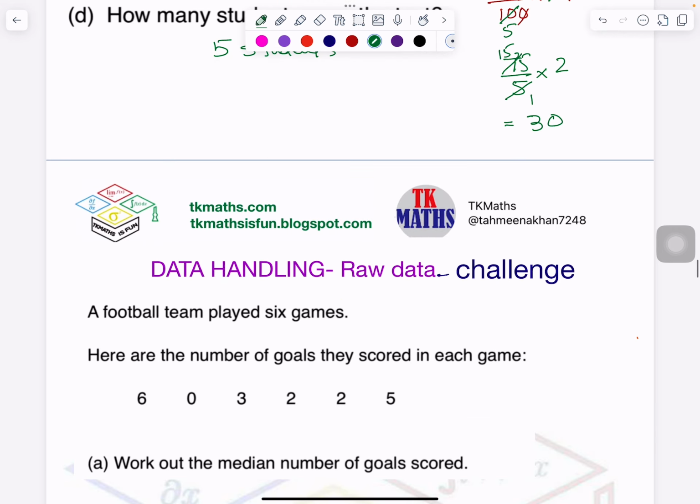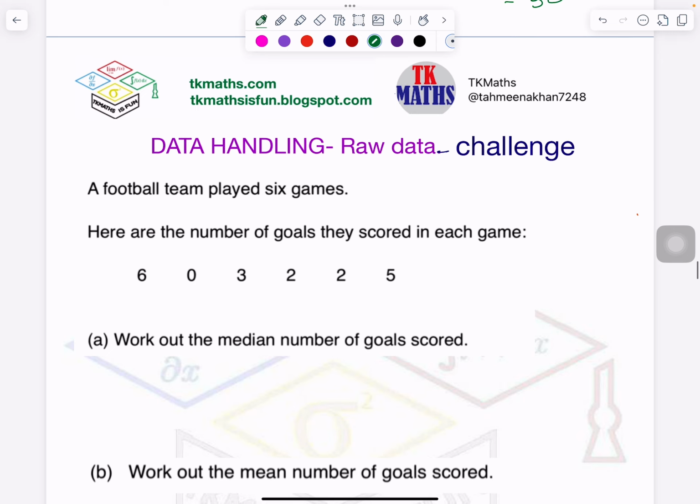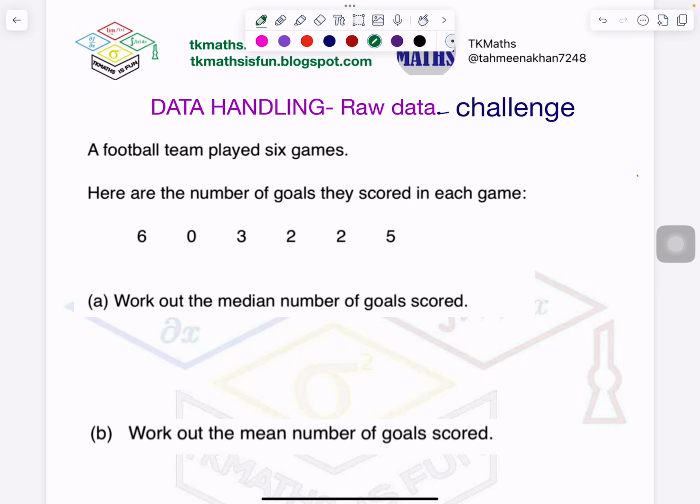Now, challenge question. More or less same type. A football team played 6 games. And you know, in different games, number of goals are scored. So these are the goals 1, 2, 3, 4, 5, 6. These are the goals scored in those 6 games. Okay. So what is the first question? Work out the median number of goals.